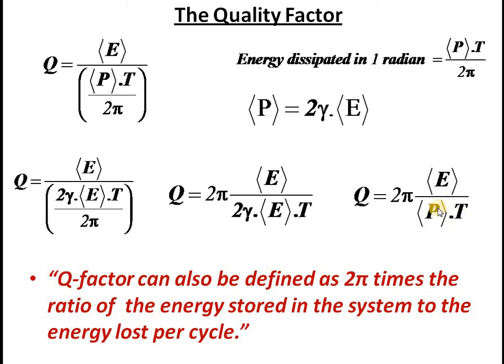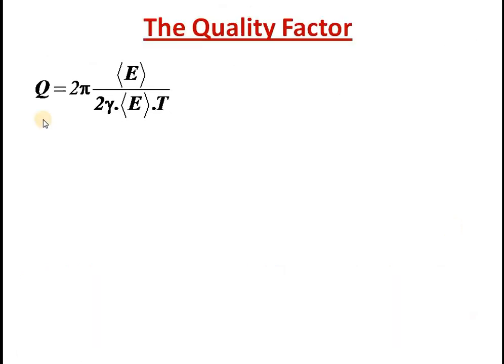Okay, we redefine quality factor. Our previous definition and current definition are identical, no difference. Physically they are the same. You can use any one of the definitions to define quality factor. Q is equal to 2 pi into E by P into T. Let's again proceed. We have the expression for quality factor already, and here you can cancel 2, and E you can cancel. So what is left is pi into 1 by gamma T.